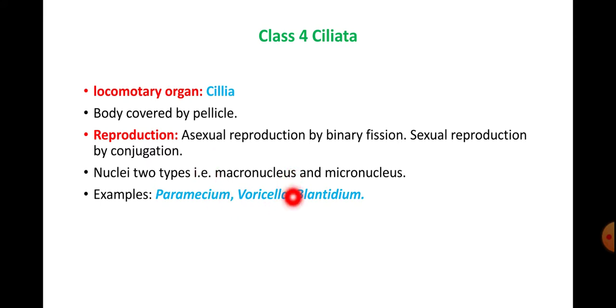Nuclei of two types are there. One is macronucleus, one is micronucleus. Macro is bigger and micro is the smaller nucleus. In the Ciliata, you usually have both. Examples are Paramecium, Vorticella and Balantidium.